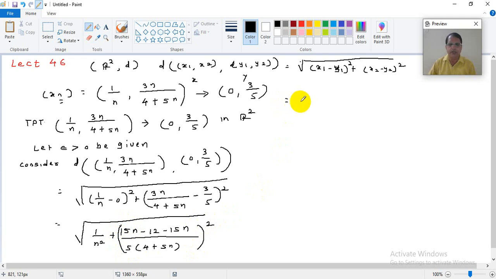So if you continue, it will be root of 1 upon n squared plus, now here the 15n minus 15n will get cancelled.